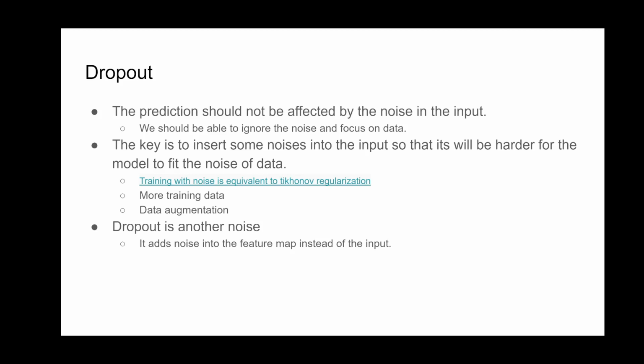If we add enough noise into the images, the model will not be able to fit those noise, and it will try its best to focus on the features which do not change in the image.